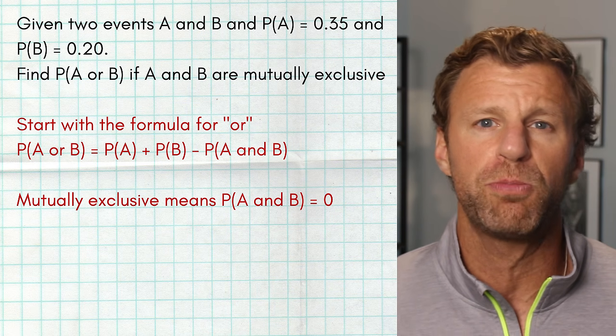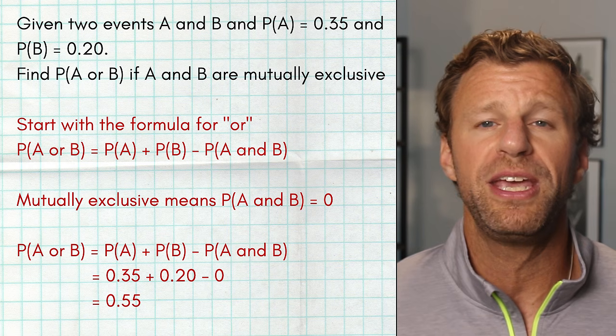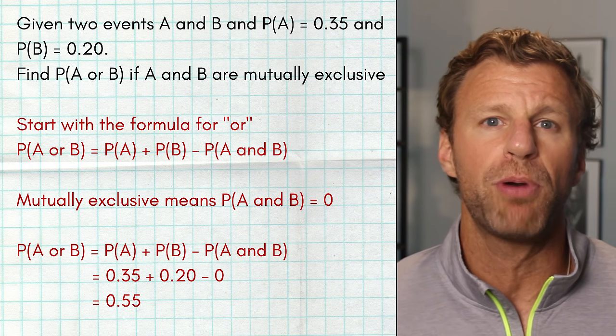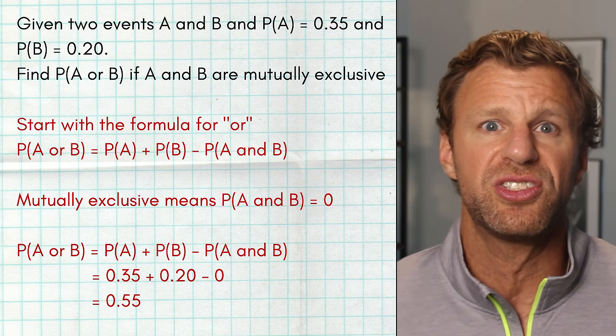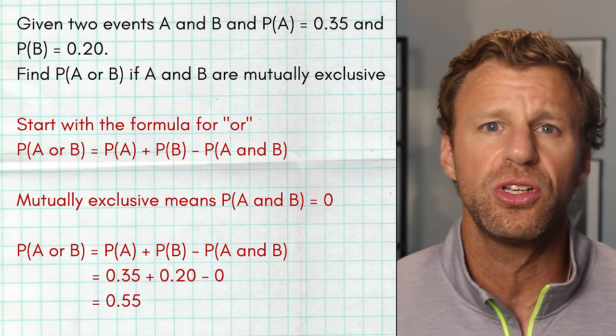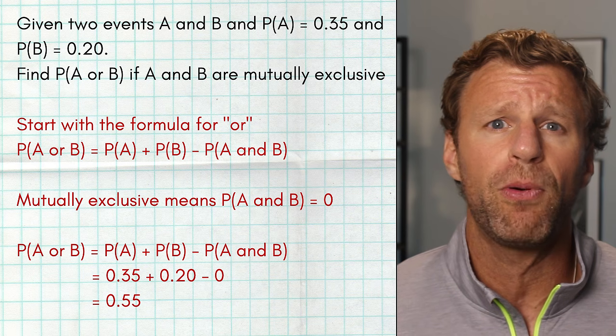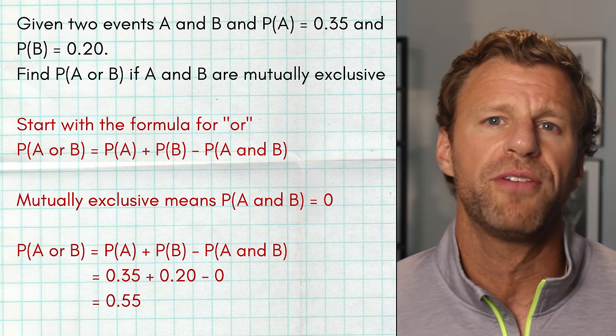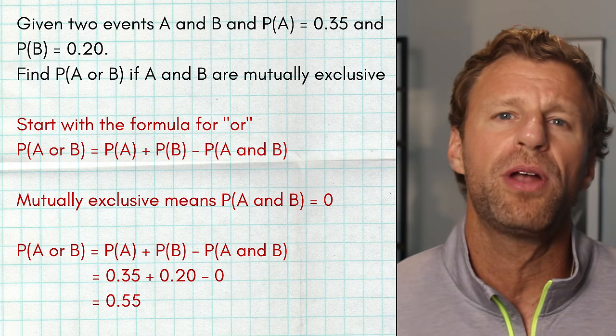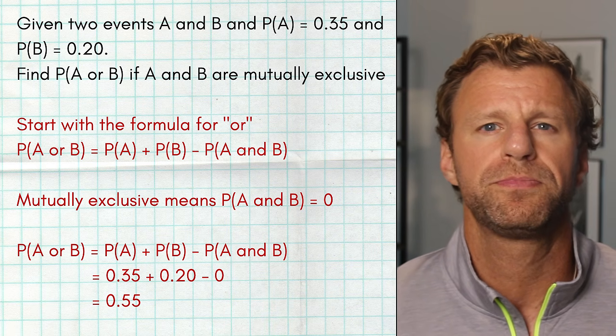The probability of A is 0.35, plus the probability of B is 0.20, minus the probability of A and B, which we just said is 0 because they're mutually exclusive. And that makes the math really, really simple. We're just going to take 0.35 and add 0.20 to get 0.55, or 55%. So the probability of A or B is 55%.